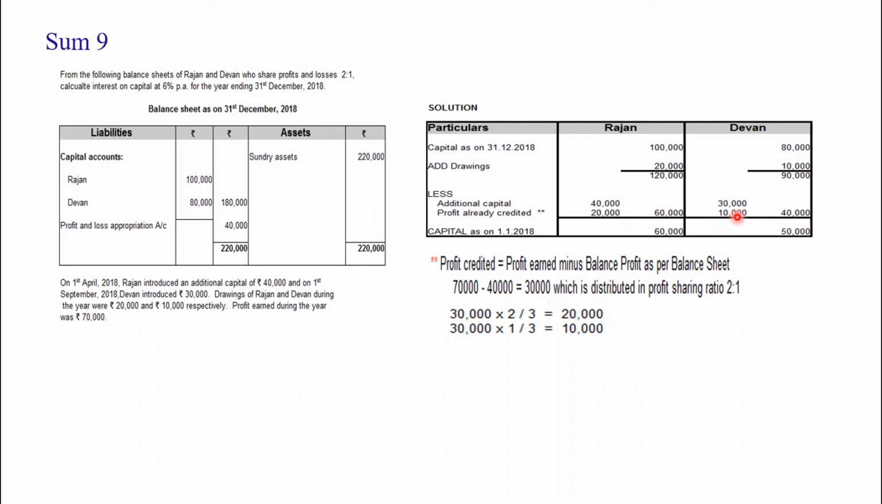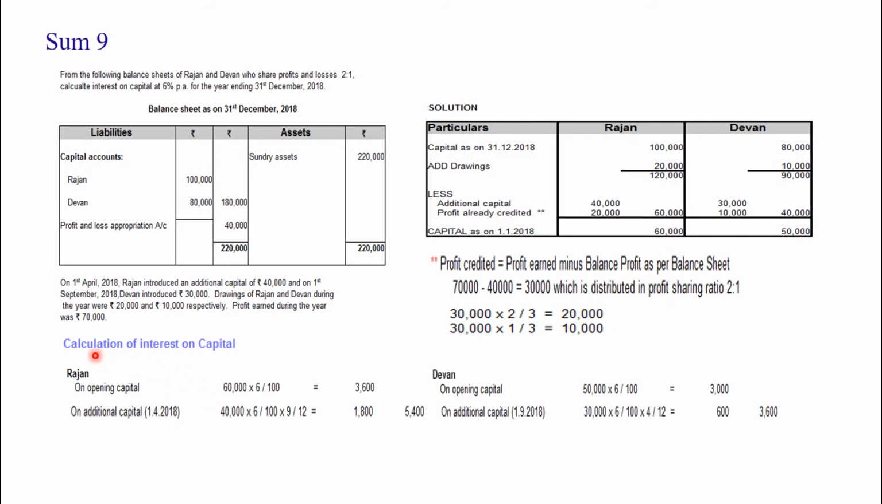So 60,000 and 40,000 should be deducted from 1,20,000 and 90,000. So capital as on 1/1/2018: the opening capital for Rajan is 60,000 and the opening capital for Devan is 50,000. Is it clear?